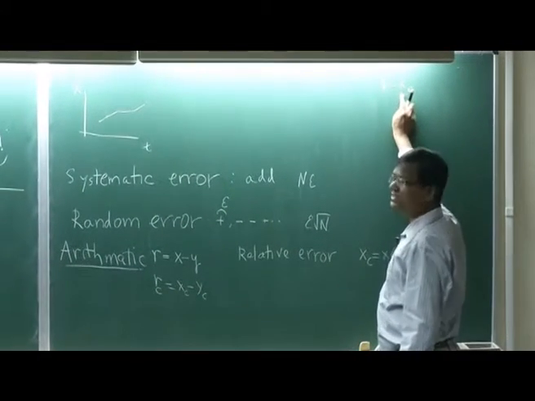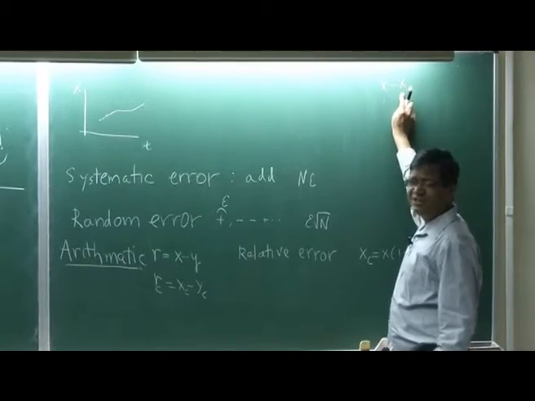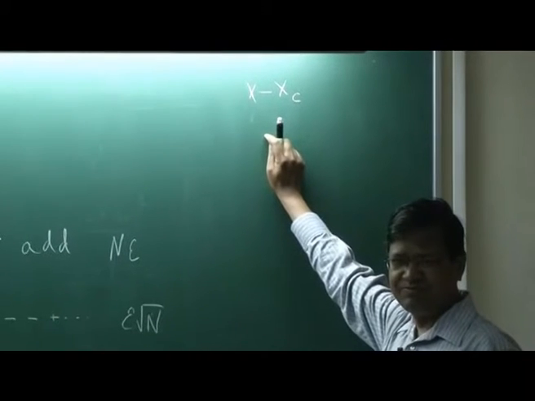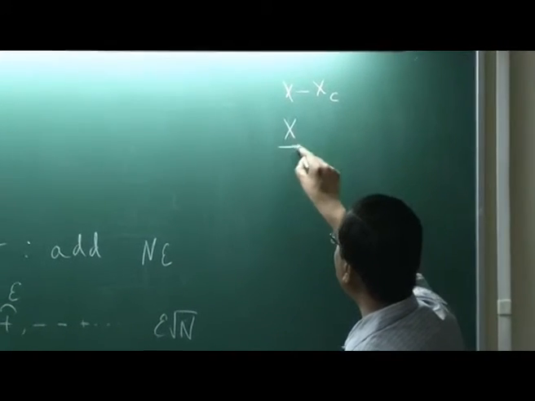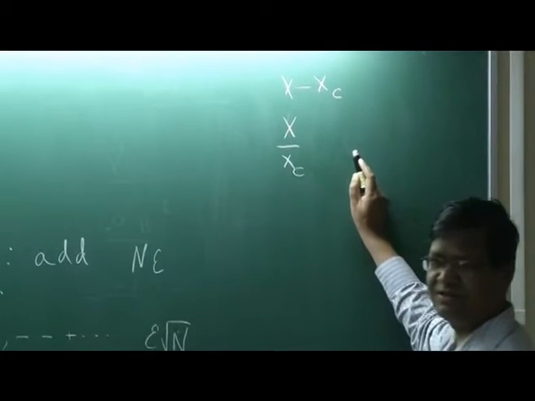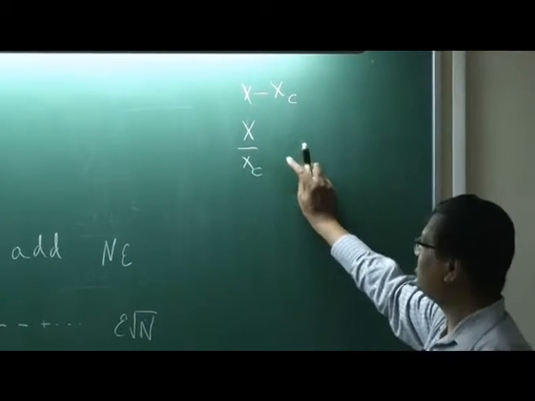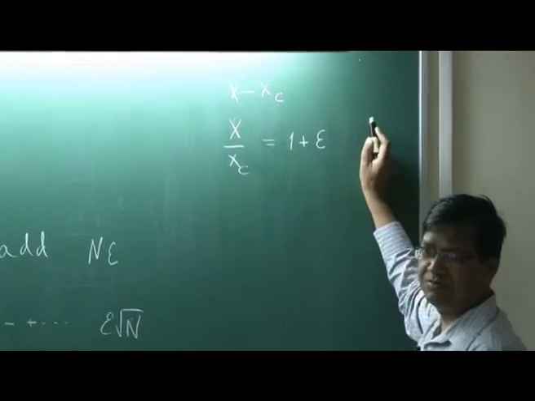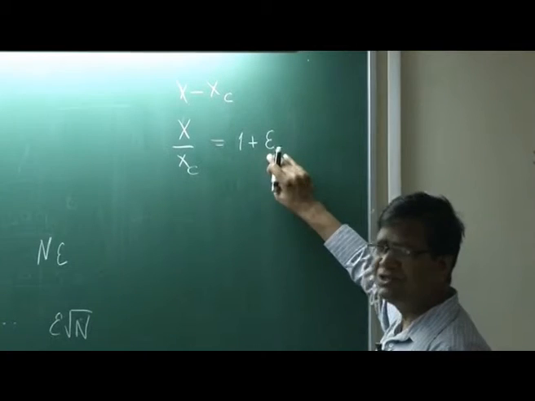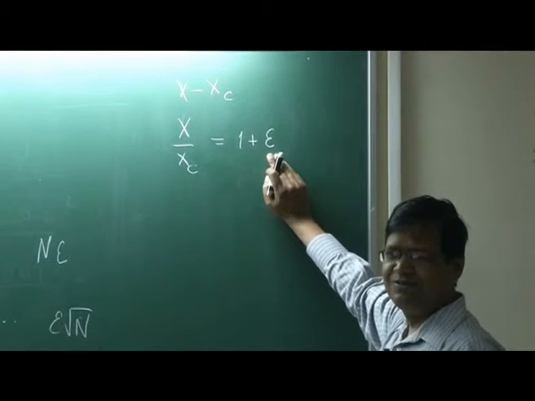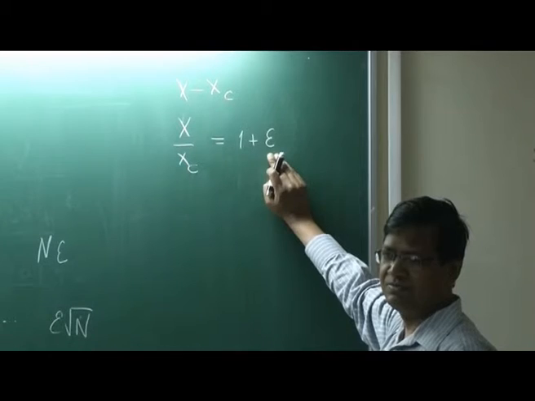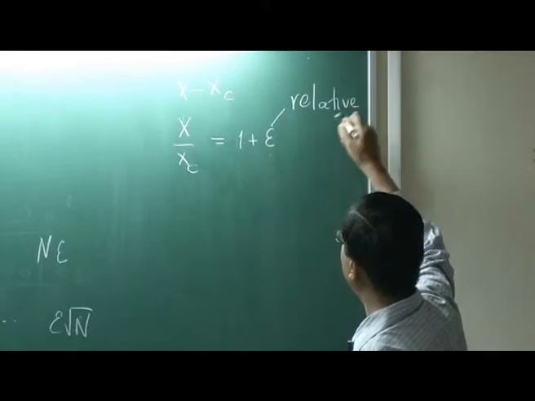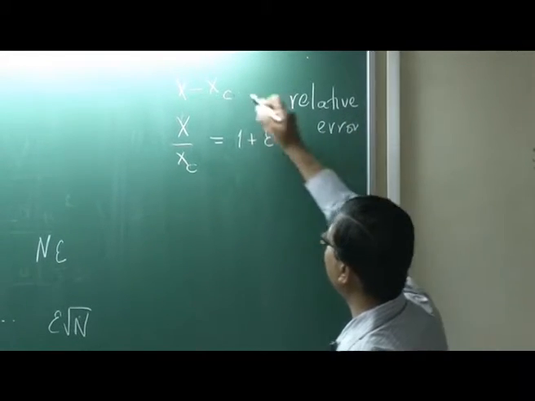If the number is small, then x minus xc is small. That does not mean that I am doing it right. The number by its own nature is small. However, if I ask what is the error in this, then if this is small and this is small, we write this as 1 plus epsilon. Okay. So, this is a good measure of your operation. This is called relative error. And this is absolute error.